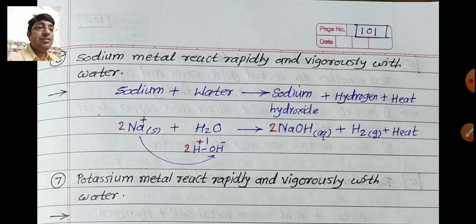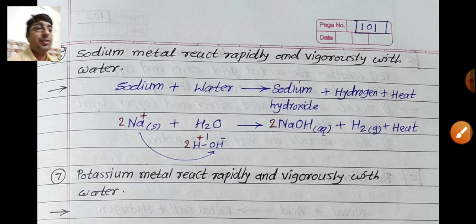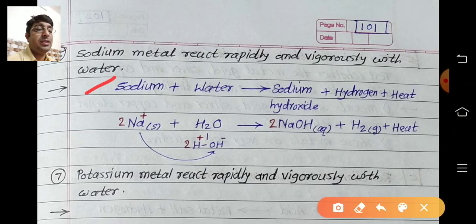Sodium metal. First one is given. Sodium metal reacts rapidly and vigorously with water. So as per our basic knowledge, the first step is a word equation: sodium plus water forms sodium hydroxide, hydrogen gas is released and heat is produced.